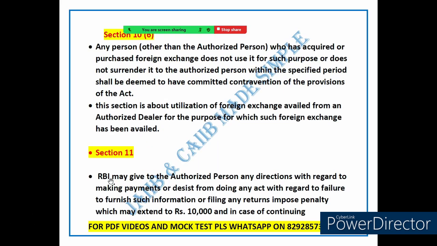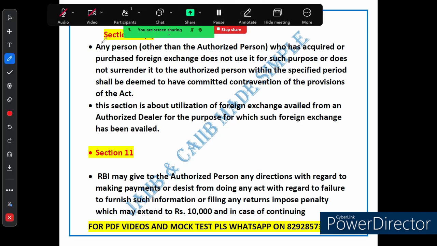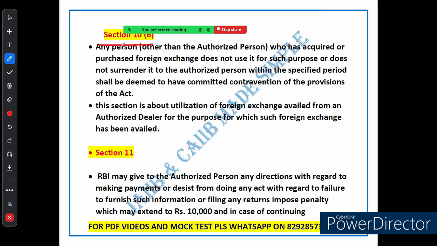The next slide is talking about some more important rules under FEMA that you need to know, especially if you are dealing with foreign exchange through LRS. Let's start with Section 10, subsection 6. Imagine you have gone through the process of getting foreign exchange from a bank or another authorized dealer. This section is all about making sure you use that foreign exchange for exactly the purpose you got it for. If you don't, or if you don't return it within the specified time, it is considered a violation of the law. Have you understood? Any person who has acquired or purchased foreign exchange and does not use it for that purpose, nor surrender it within a specific period, commits an offence.